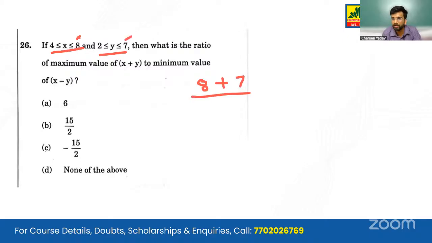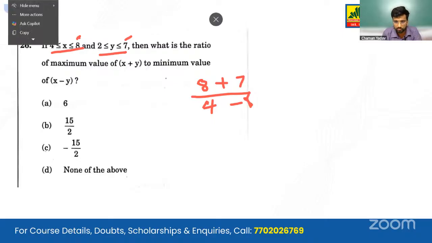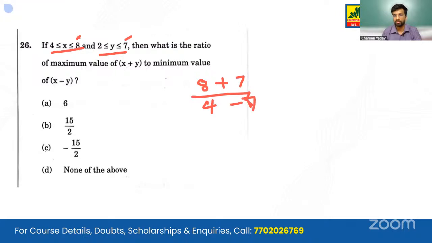And the minimum value x can have is 4, and the minimum value y can have is minus 7.